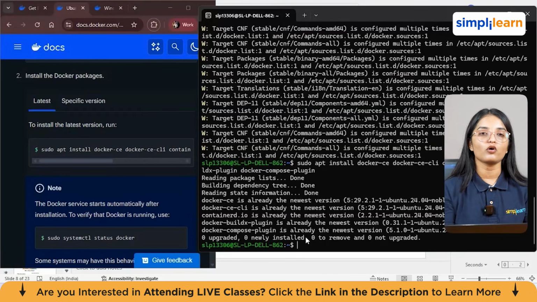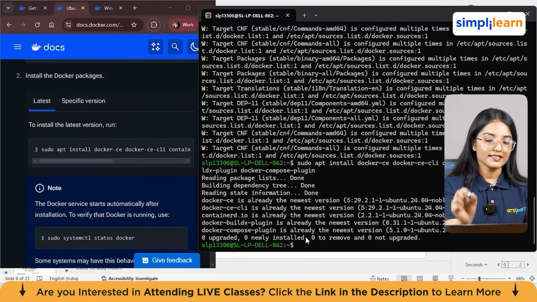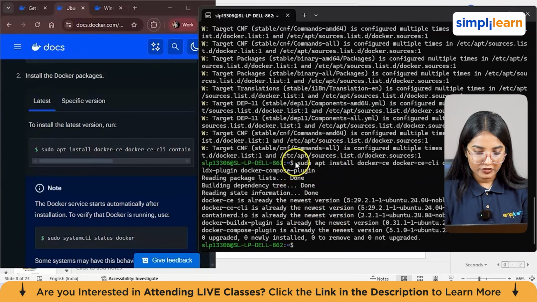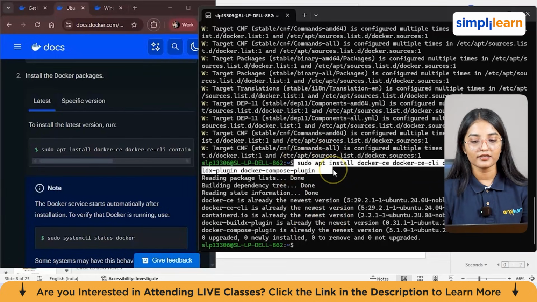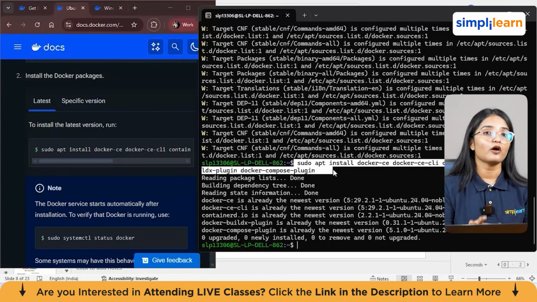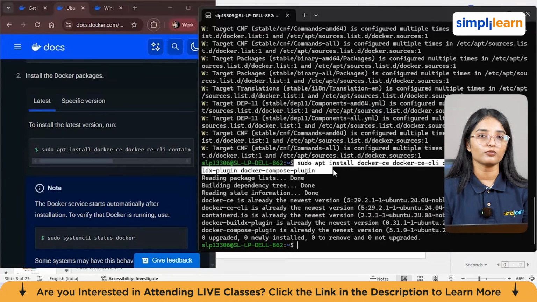Now we have finally installed the Docker engine that was required with its components. So mostly this is the main installation command. The command which you see, sudo apt install docker-ce, mostly installs the Docker engine, Docker CLI, container runtime, BuildX plugin, and Docker Compose plugin. Ubuntu will download and install everything automatically. After installation, the Docker service usually starts automatically, or you can also give a command here.